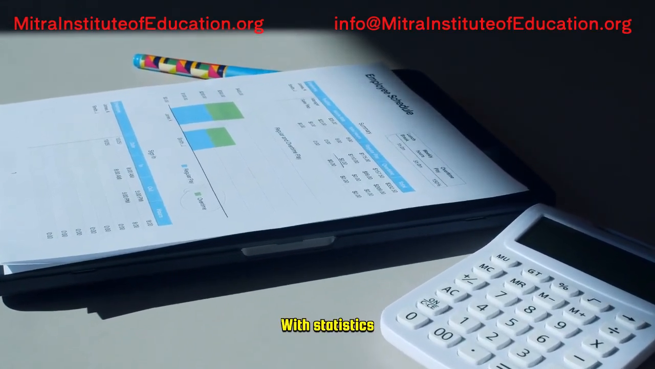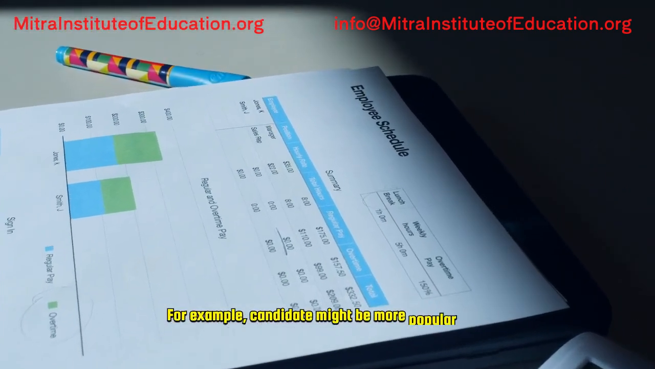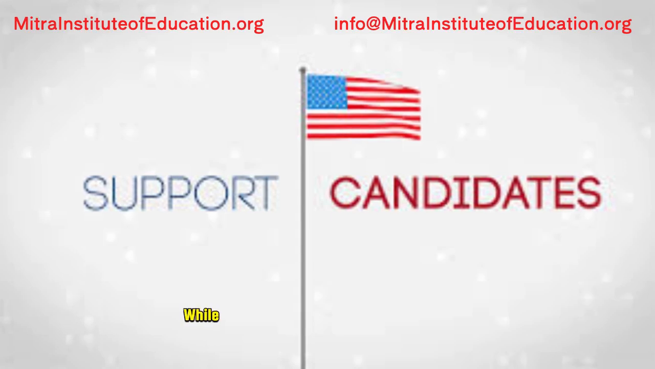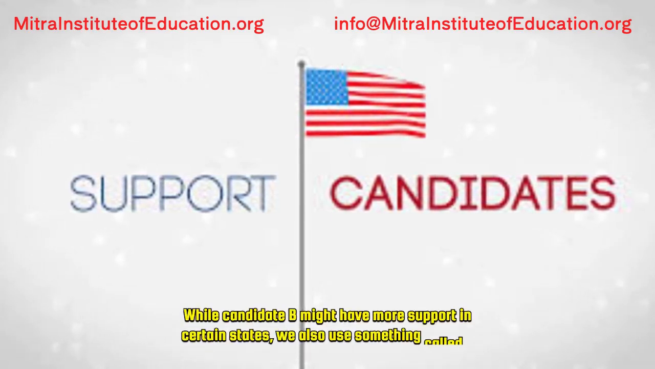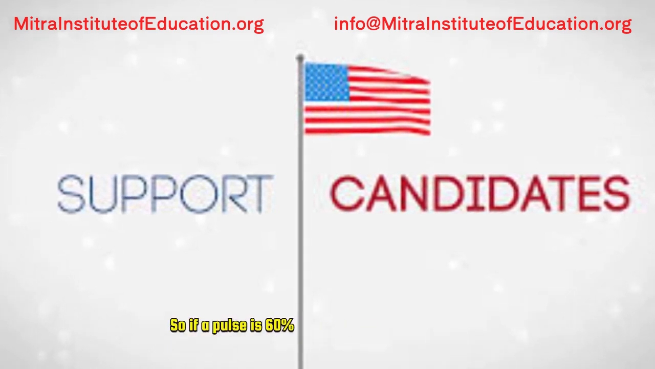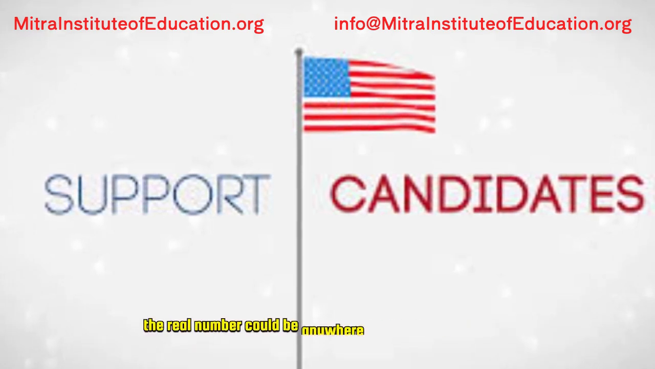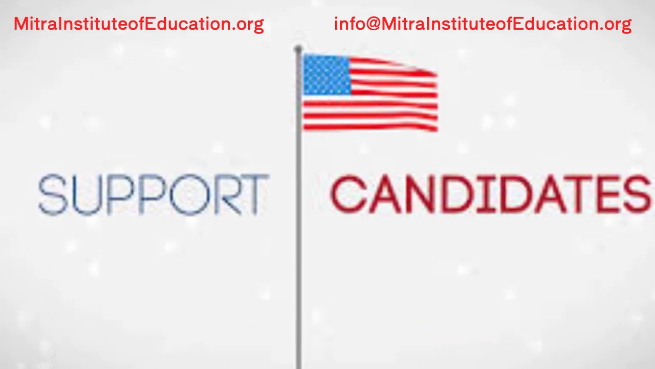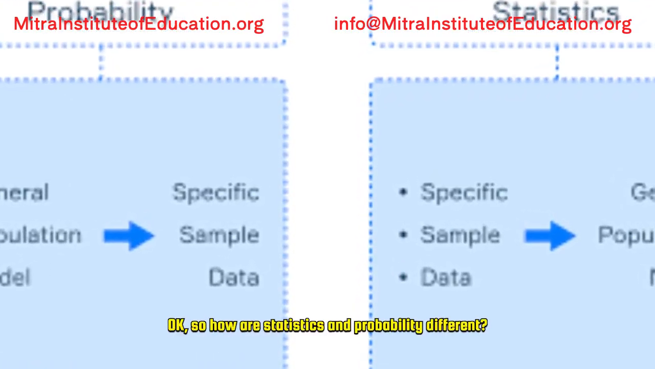With statistics, we dig into the data. For example, candidate A might be more popular with younger voters, while candidate B might have more support in certain states. We also use something called a margin of error. So, if a poll says 60% of people support candidate A, the real number could be anywhere between 57% and 63%.